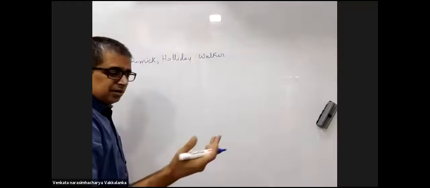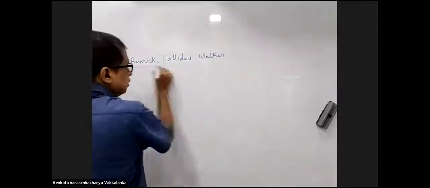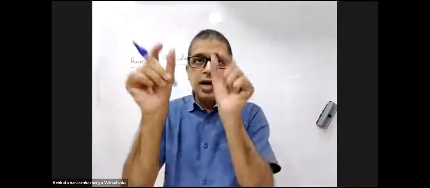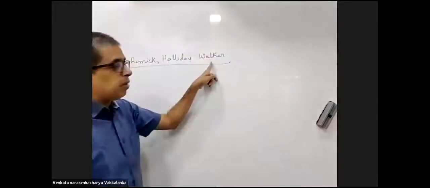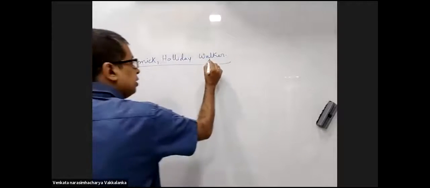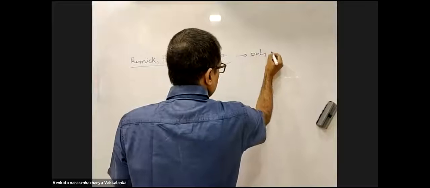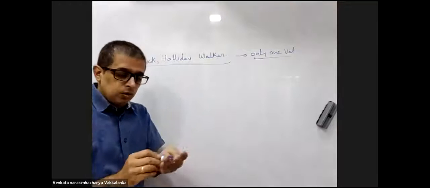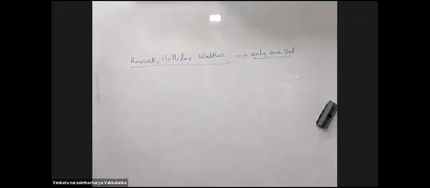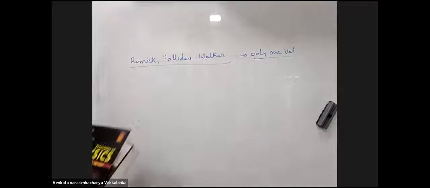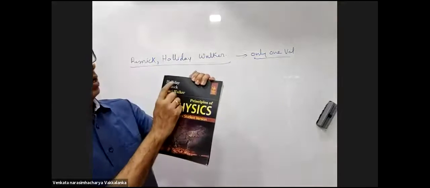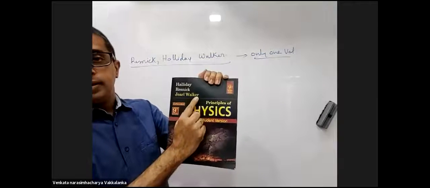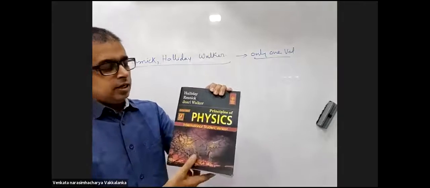Now I think the 10th edition or 11th edition is out. Originally, they were a masterpiece called Halliday and Resnick. When we studied, extended versions were given by Walker and Crane. With Walker, you will get only one volume. All of that is put into one volume. I'll show you, this is the 9th edition. Now the cover page changed. What I am showing you is the 9th edition, Halliday, Resnick, Walker. Right?